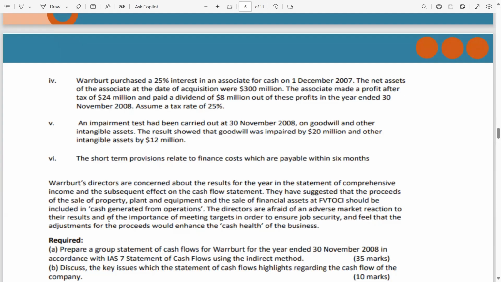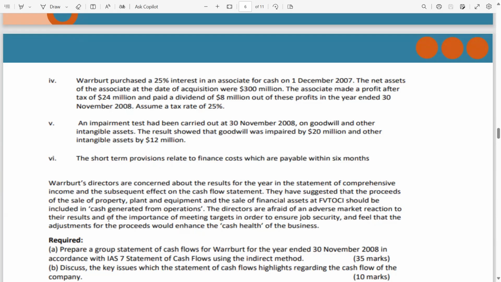The net assets of the associate at the date of acquisition were 300 million. The associate made a profit after tax of 24 million and paid a dividend of 8 million out of these profits in the year ended 30th November 2008. Assume a tax rate of 25%.